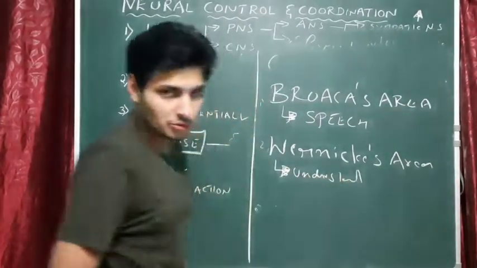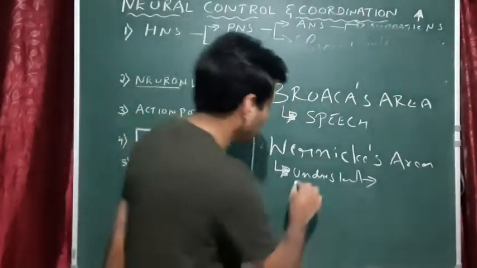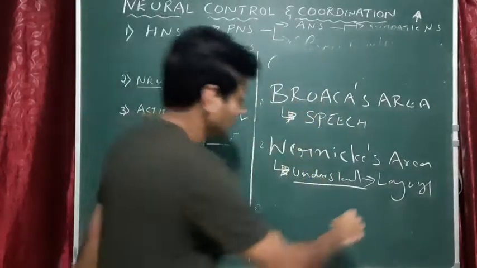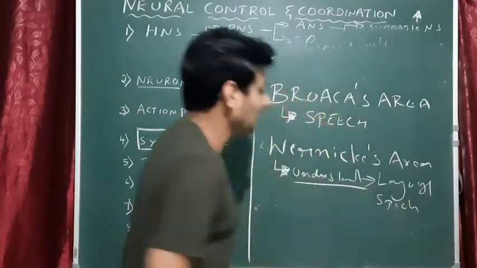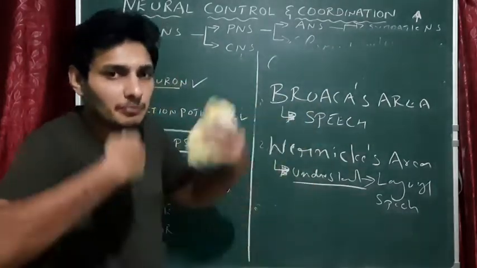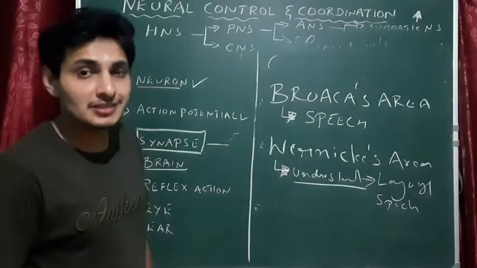I'm talking to you, so you are understanding. Anyhow, I believe that you understand this. So understanding the language, and even speech. Understanding language and speech is by Wernicke's area, whereas production, like the speech formation, takes place in Broca's area. Note this point. That is also seen in cerebral cortex.